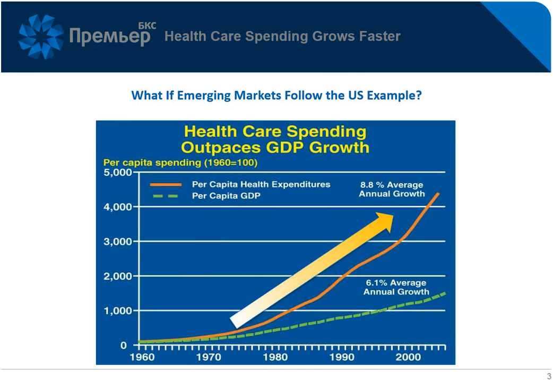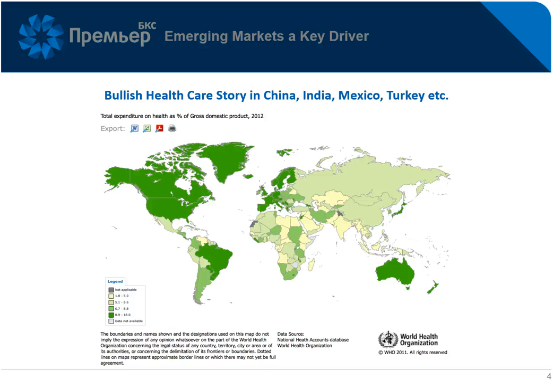If we look to the US, first of all, we can see that healthcare spending has grown a lot faster than economic growth over the last 30 years. Far faster, in fact. Now, what if we were to see a similar story in emerging markets? We can see here on this map that according to the World Health Organization, large numbers of emerging markets are still spending very, very little as a percentage of their economy on healthcare today. And this should continue to accelerate as we see the rising trend in middle classes in emerging markets.